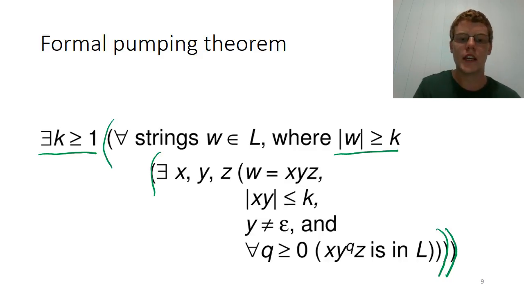And that is that there exists an x, y, and z, which are strings, such that we can represent w as xyz.